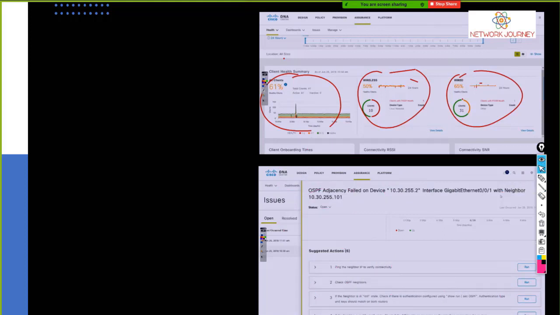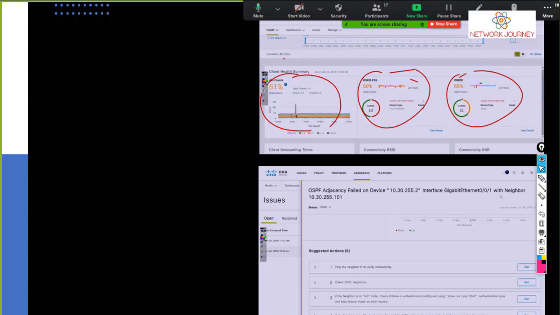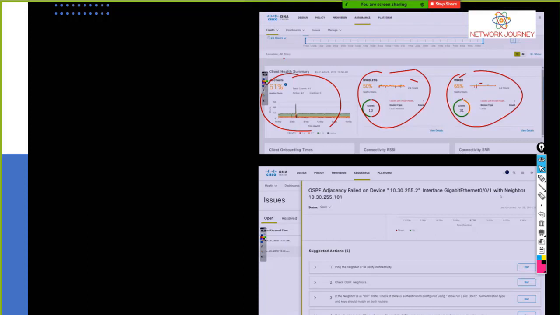Now let's say L1 and L2 did this, and all the steps were taken care of, and still the neighbor is down. Now he can send it to the L3 or L4 engineer, saying I have done all the first 10 steps, now there's something which I cannot do, please take it over, right? So the L3 doesn't have to do these 10 steps once again. It's something like you're reducing his work. He will do the next required things that he needs to do. So from the SLA timers, the breach point, it's making it more valuable.